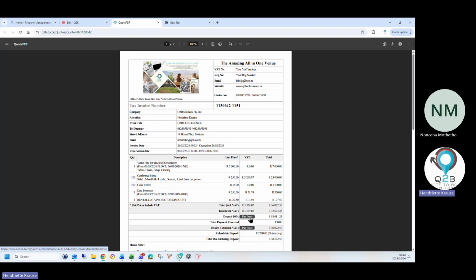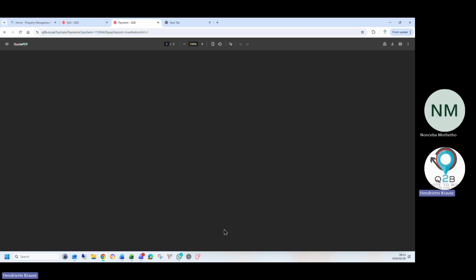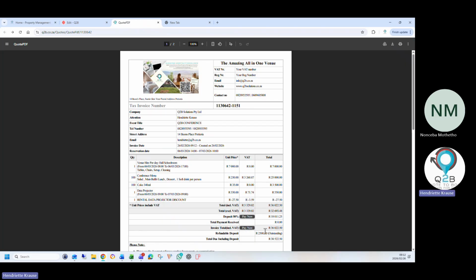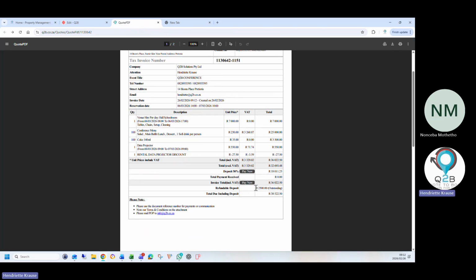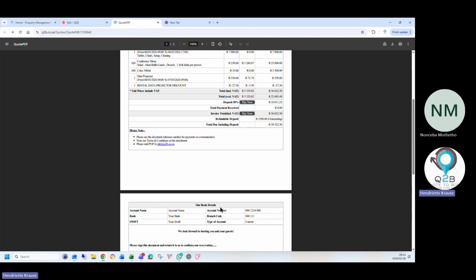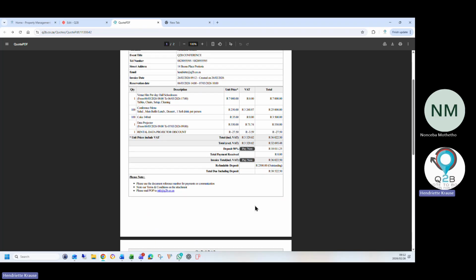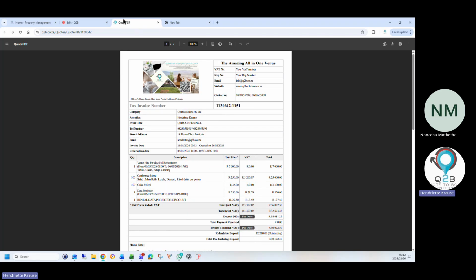We also offer pay gates. So when a client receives their PDF, they can just click on the Pay Now button, pay the deposit, or they can pay the full amount. When you click on the Pay Now button, it immediately goes to the pay gate. There is my refundable deposit. It shows you that there's a refundable deposit due, and that is what the invoice, and you can add any T's and C's at the bottom of your invoice or quote.